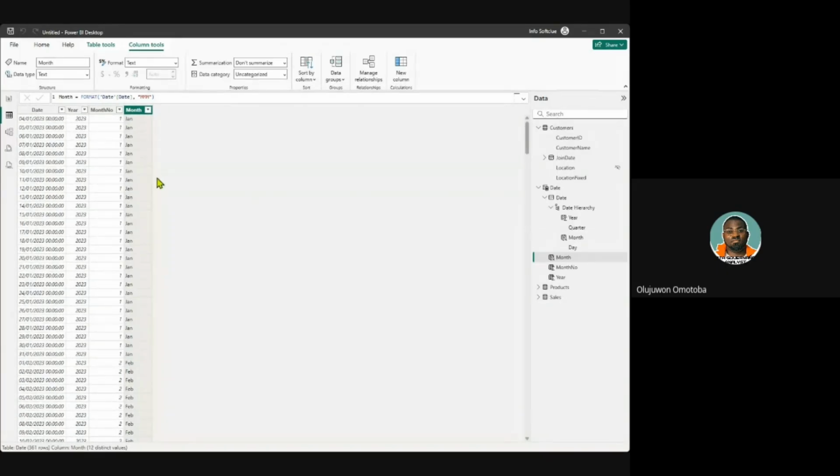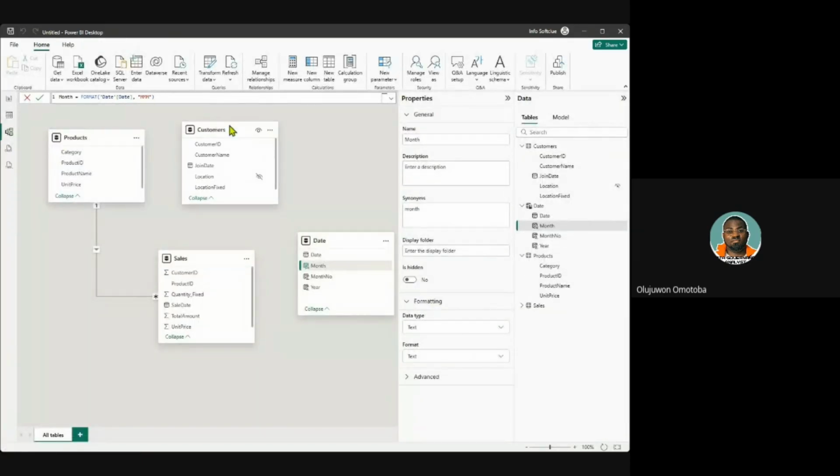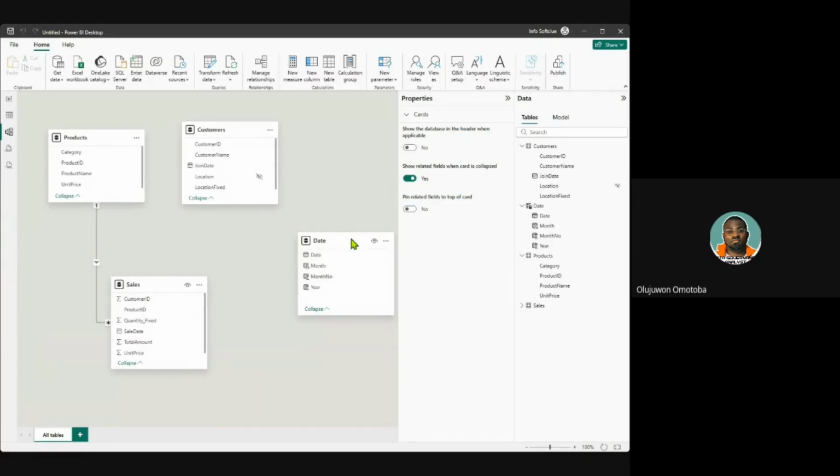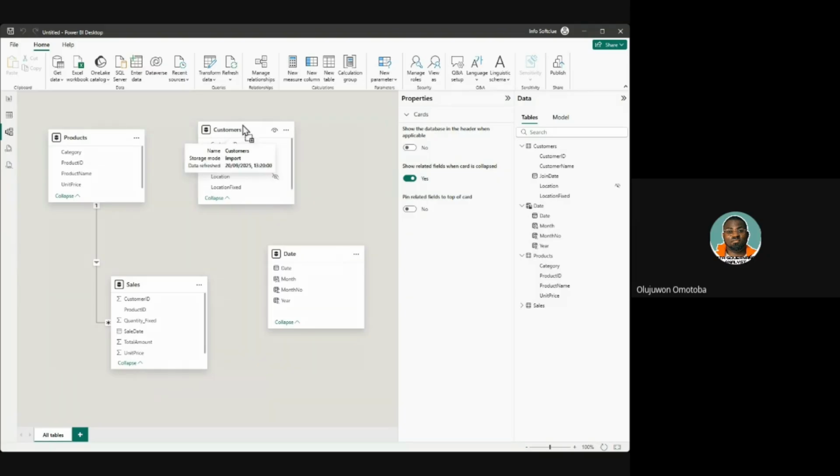Now, I have been able to tell us the DAX analysis of the date table and how to create a date table. This is a date table on its own, and I want to believe that everyone understands creating a date table. So now let's go back to the model view. In the next 15 minutes, we are going to be modeling this data and, just like I promised at the beginning of the class, we will do some data visualization today, so we can appreciate what relationship really means in data analysis. We are going to do a quick experiment.